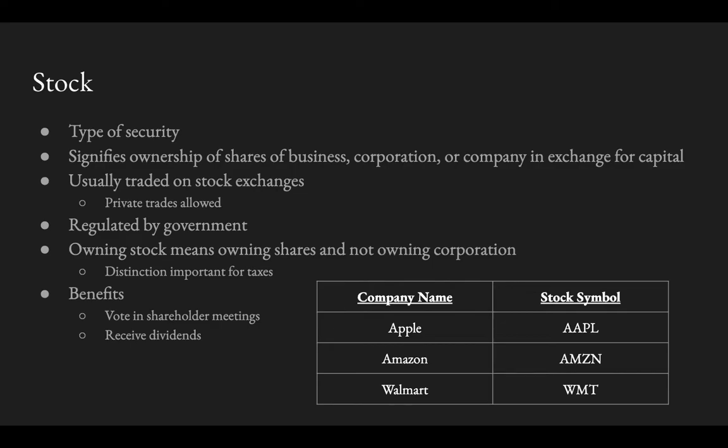So these stocks are usually traded on stock exchanges, and those are public places like the New York Stock Exchange or the NASDAQ, which we'll go over in the lesson. But those are places where you can buy and sell stocks. You can also privately trade stocks with other traders, but the NYSE and the NASDAQ are the most common places where stocks are traded. Additionally, stock trades are regulated by the government, especially here in the US. There are certain regulations, certain laws put up to monitor how stocks are being traded in order to make sure illegal activity is not taking place.